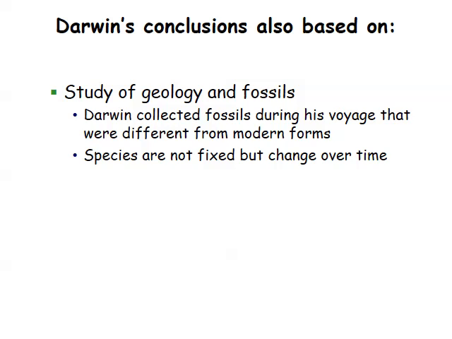Darwin's conclusions were also based on the study of geology and fossils. Once Darwin accepted that the world was old, he began to think that there was time for descent with modification to occur. This is now what we refer to as evolution.